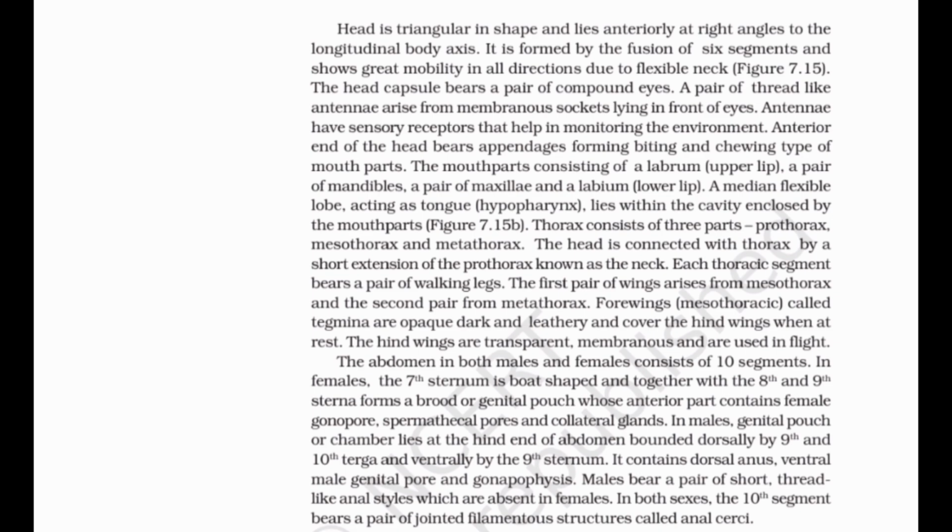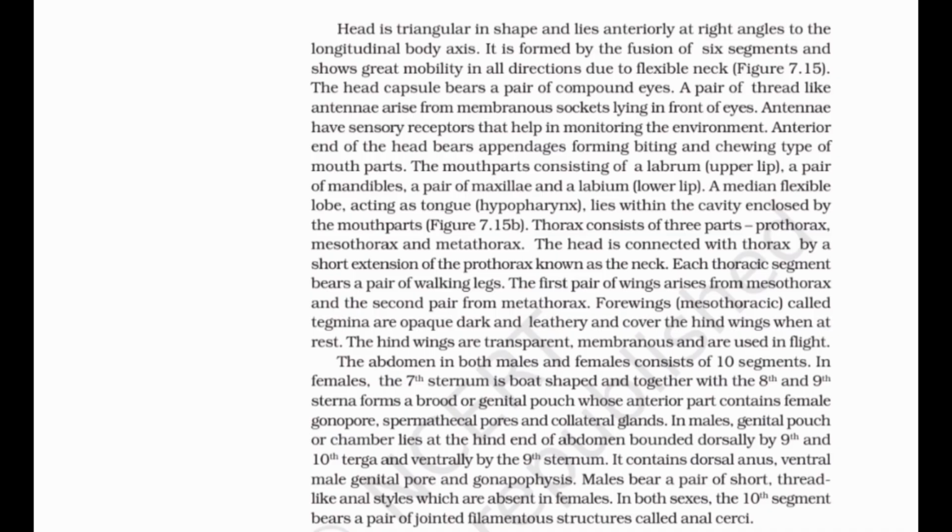The head is triangular in shape and lies anteriorly at right angles to the longitudinal body axis. It is formed by the fusion of 6 segments and shows great mobility in all directions due to a flexible neck. Figure 7.15. The head capsule bears a pair of compound eyes. A pair of thread-like antennae arise from membranous sockets lying in front of the eyes.